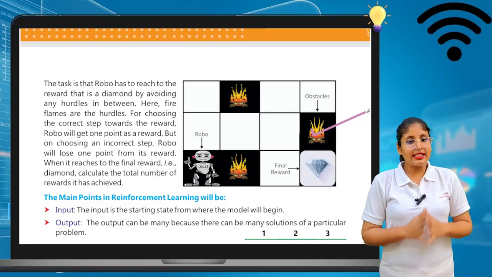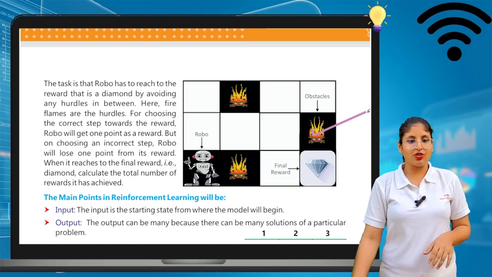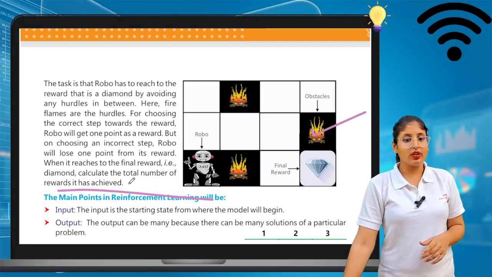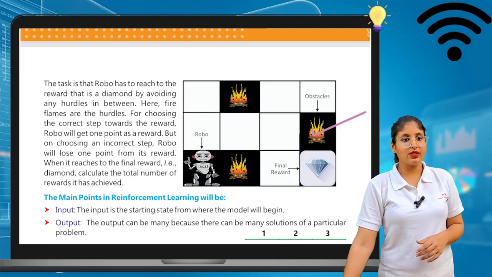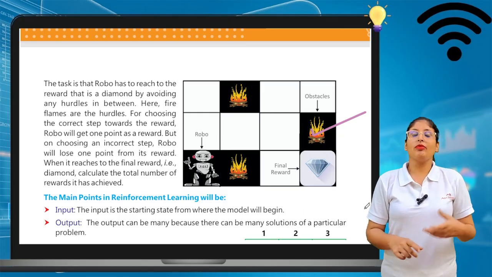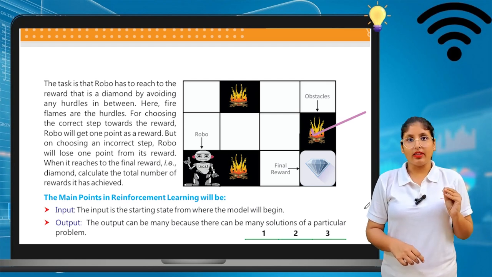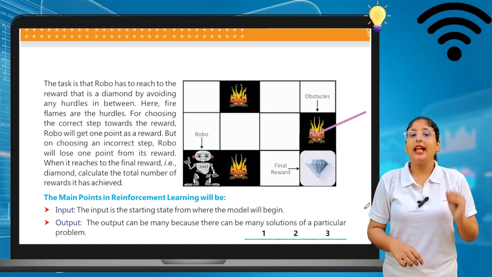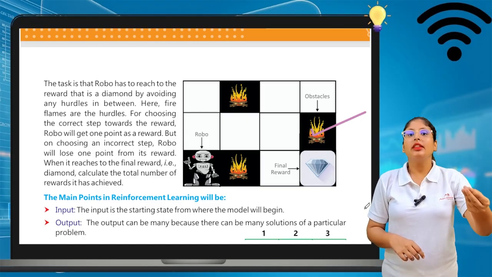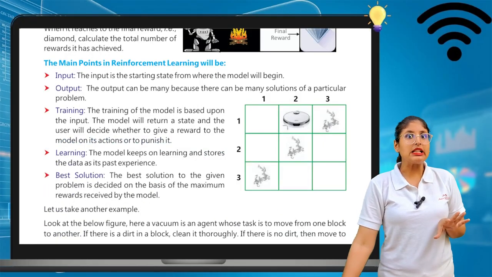When it reaches the final reward, that is the diamond, calculate the total number of rewards it has achieved. So now we can find the total number of rewards they were able to achieve. Roba has to go to the diamond only. They have to cross these hurdles, and each step they can get a reward, and if they don't follow the correct path, they lose their reward. Okay, this is known as reinforcement learning.